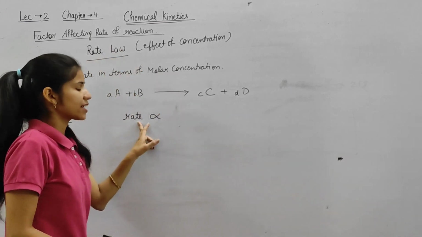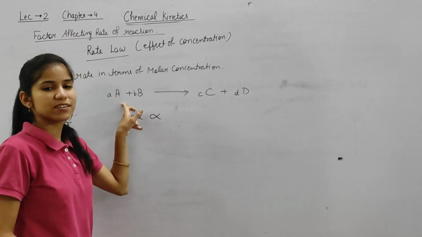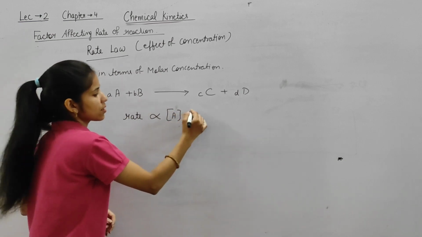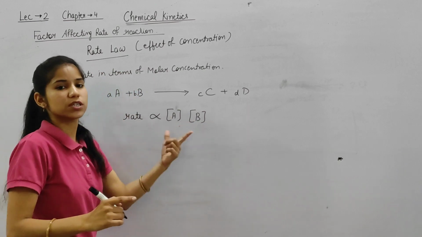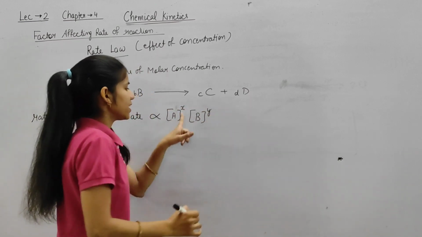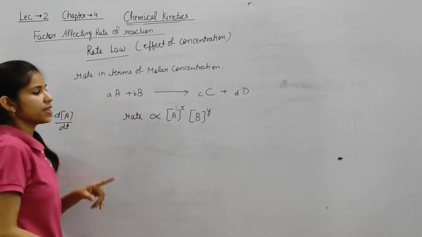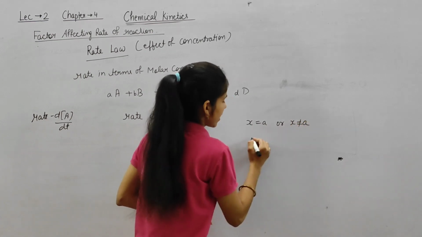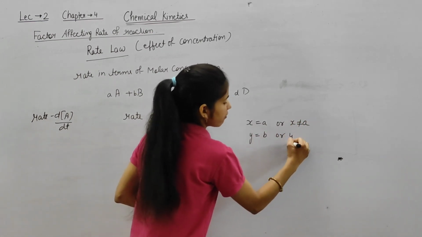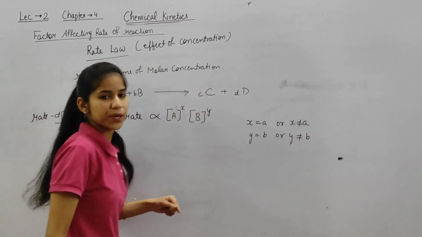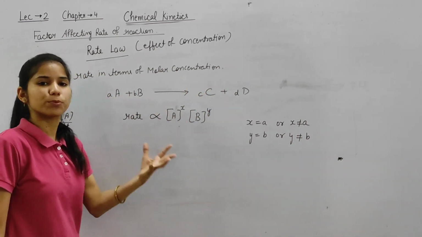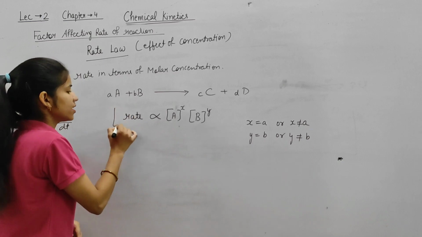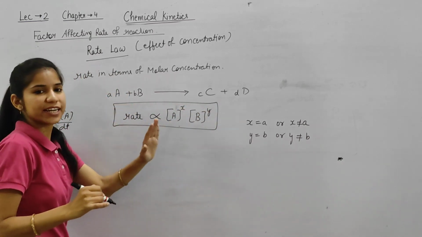So rate is directly proportional to the concentration of reactants, here A and B, raised to the powers x and y. This x may be equal to a, or x may not be equal to a. This y may be equal to b, or y may not be equal to b. That means these may be equal to the stoichiometric coefficients or may not be equal. Okay, so this is the rate law.